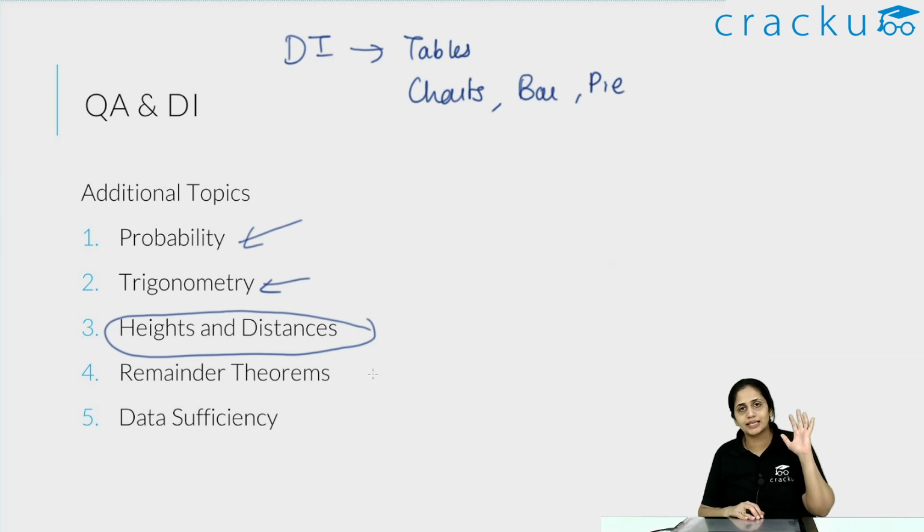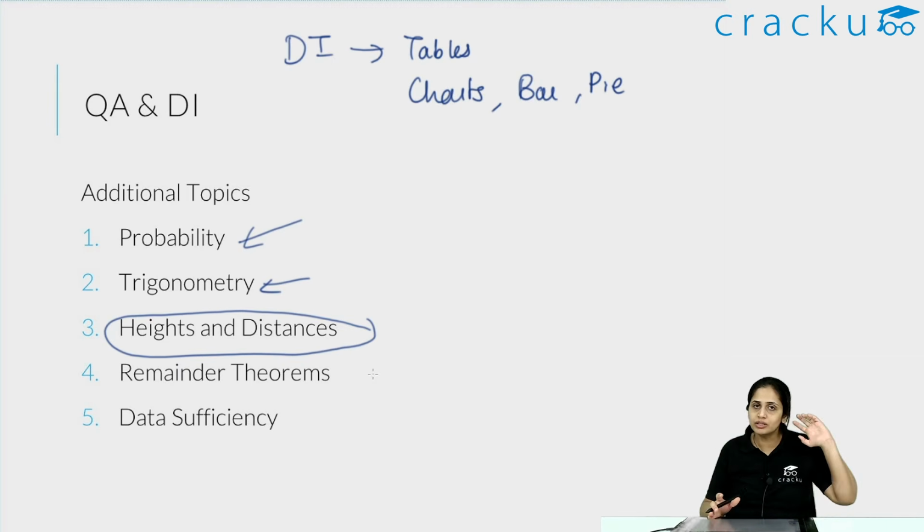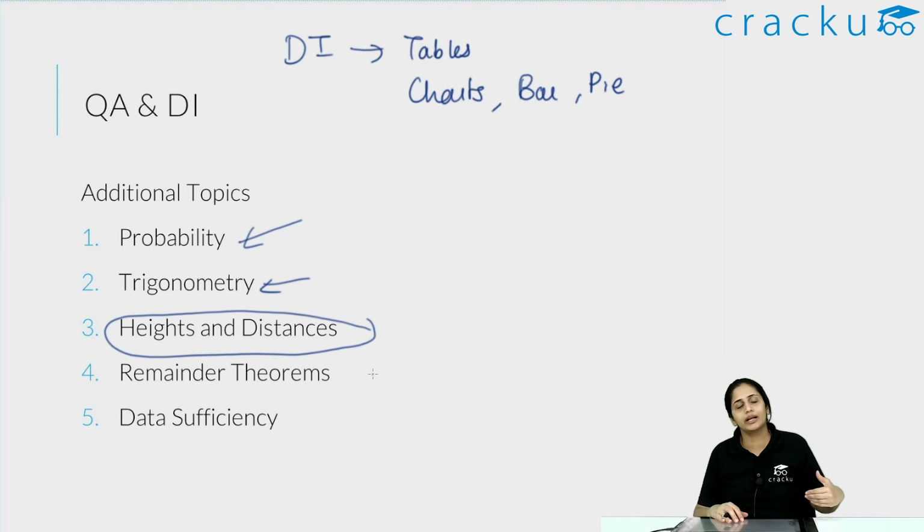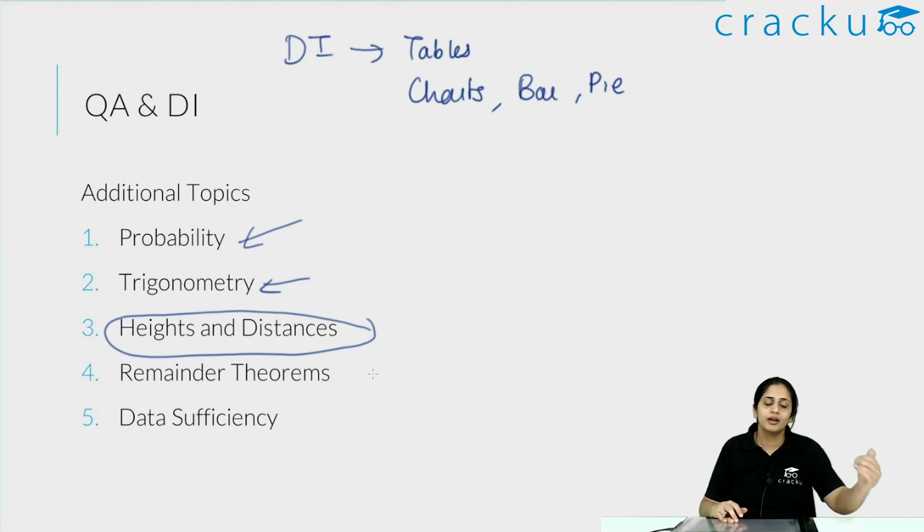So this is basically your syllabus for quant and DI. If you are somebody who struggles with quant and DI, don't worry. There are two different sections that you can actually cover up with. If quant and DI is your strength, make sure that you solve every single question. There are 28 questions, 28 chances for you to move ahead of your peer group. Make sure you solve every single one of them.